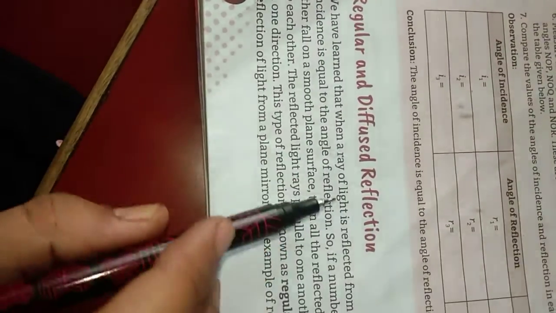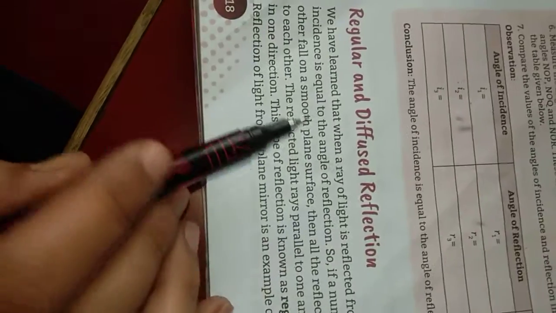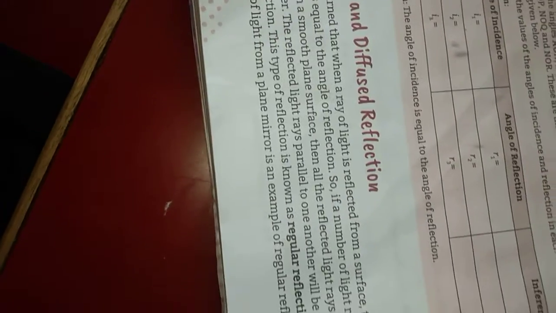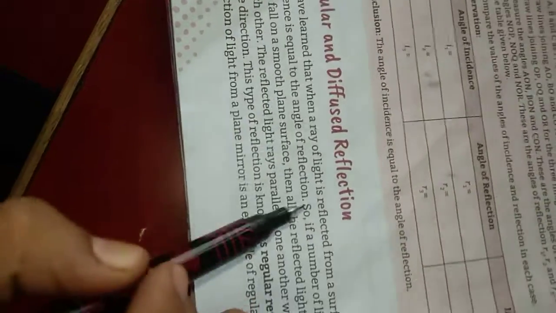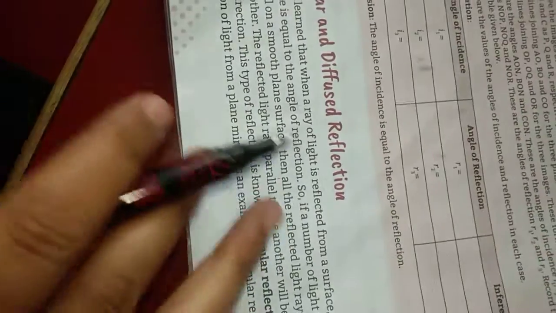Yes, Ajay. Your next topic is regular and diffused reflection. We have learned that when a ray of light is reflected from a surface, the angle of incidence is equal to the angle of reflection. Very simple, as you have studied in the last topic.